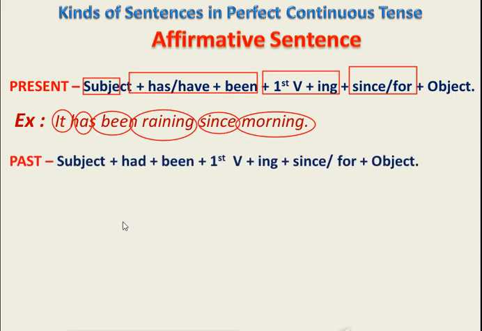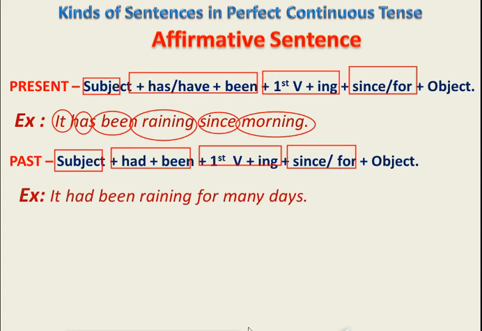Let's talk about past tense sentence structure in perfect continuous affirmative sentence. Again, first of all, we have here subject, had been with first form of verb, again followed by since or for. Look at the given example here again. It had been raining for many days.